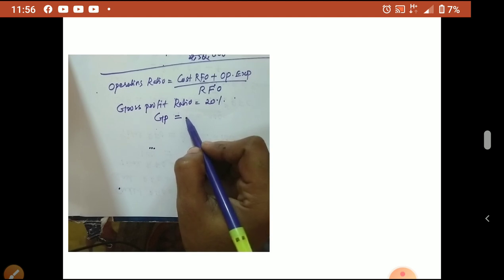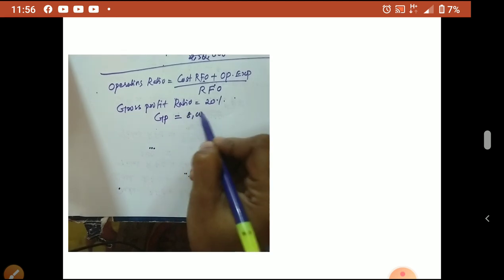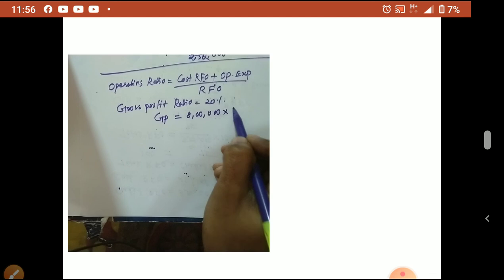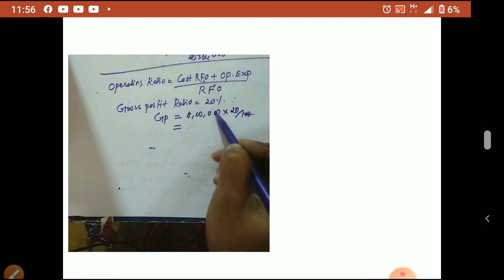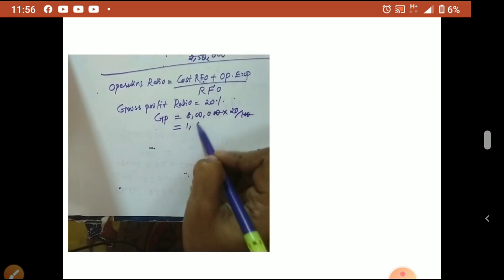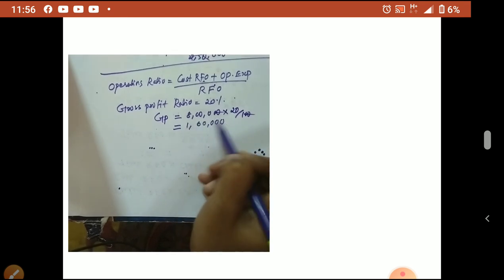Revenue from operation is 8 lakhs, so 8 lakhs into 20 by 100 will be gross profit, which is 1,60,000.